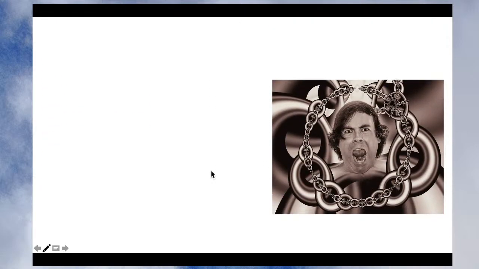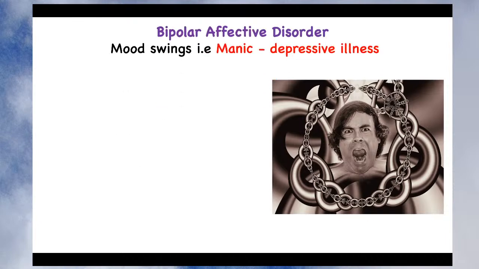So we are done with the monoamine oxidase inhibitor. Now let's start with the pharmacotherapy of bipolar affective disorder. Till now, what we have studied was the pharmacotherapy of depression. We have seen three categories of drugs. One is tricyclic antidepressant. The second category we studied was selective serotonin reuptake inhibitor, and the third category was monoamine oxidase inhibitor. These three categories of drugs are used in the treatment of depression.